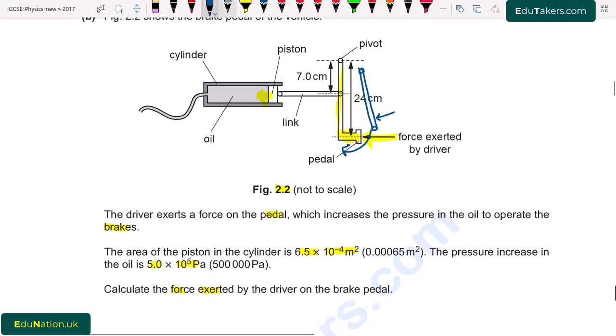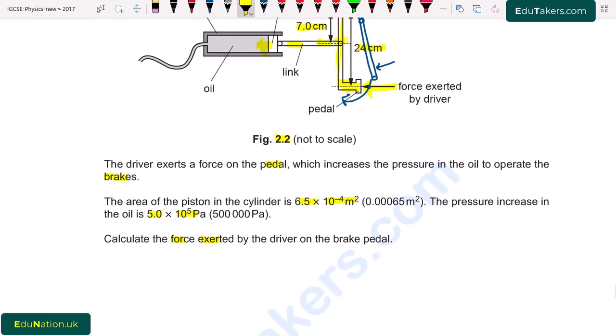But there is also a link, like here, this also moves and causes a movement, and the distance of this from the pivot point is 7.0 centimeter, while the distance of the pedal from the pivot point is 24 centimeter. So first of all, we have to find out the force.